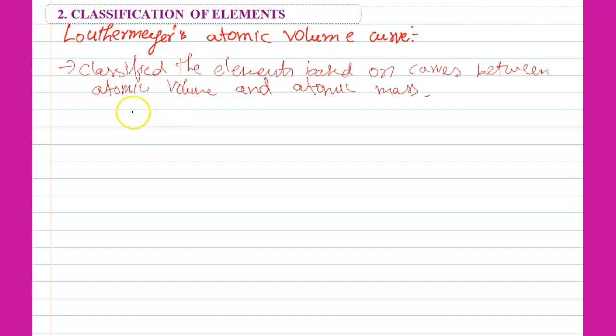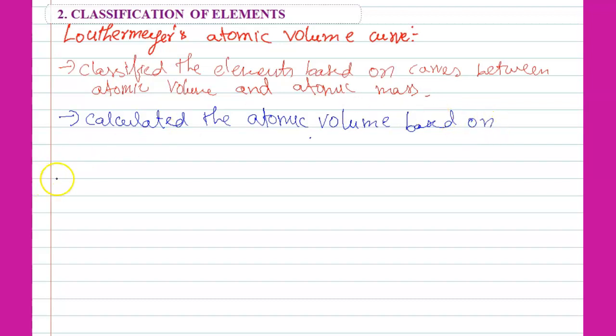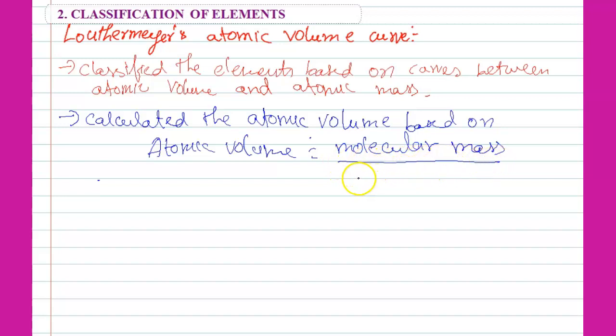He calculated the atomic volume as atomic volume equal to molecular mass by density, molecular mass by density. So he gave a periodic law.